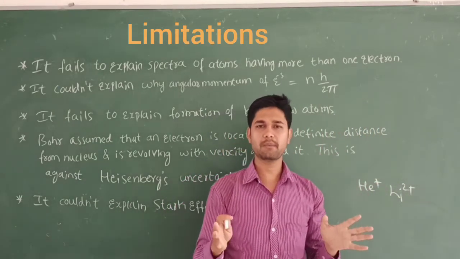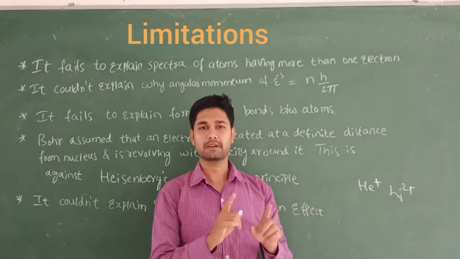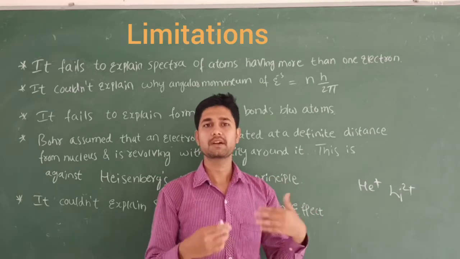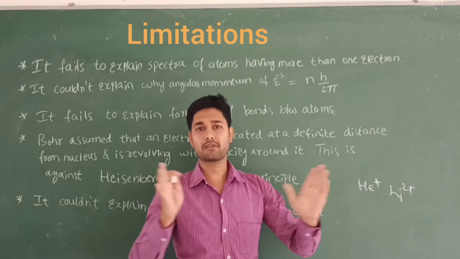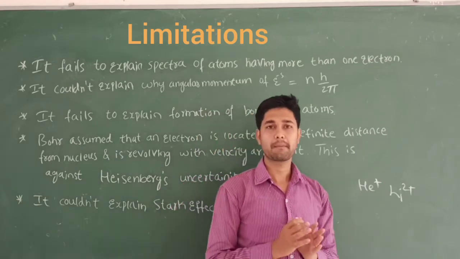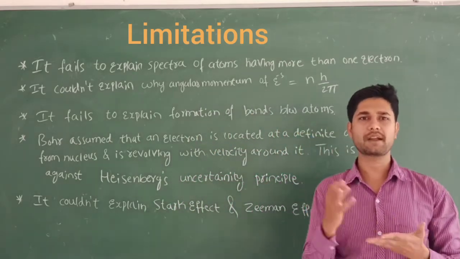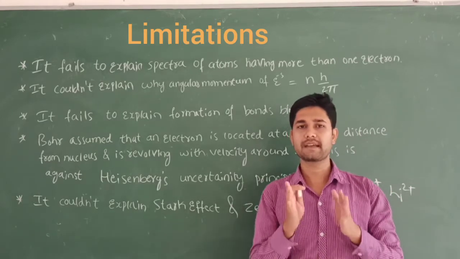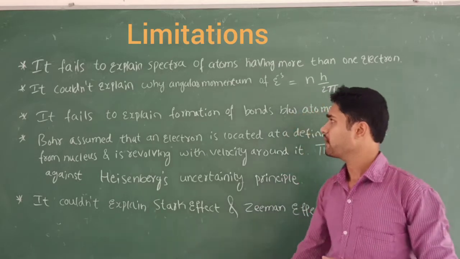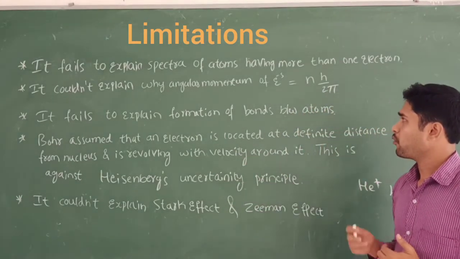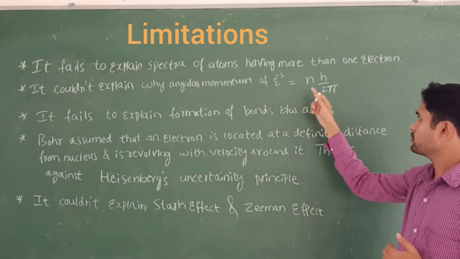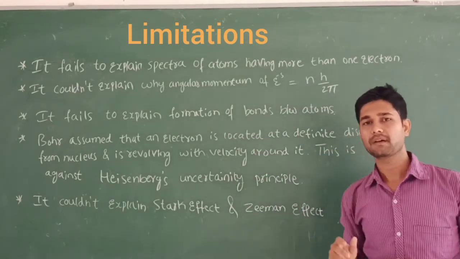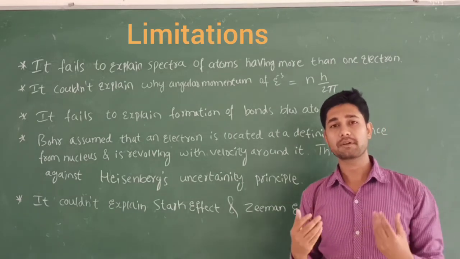So he has focused only on the 1 electron system, but he has not explained anything about more than 1 electron, that is, 2 electrons, 3 electrons, a multi-electron system. Hydrogen means its atomic number is 1 and the electron is 1. And the second one: it could not explain why the angular momentum of the electron is equal to n into h by 2 pi. He has not explained why it must be an integral multiple. He has not given any idea.